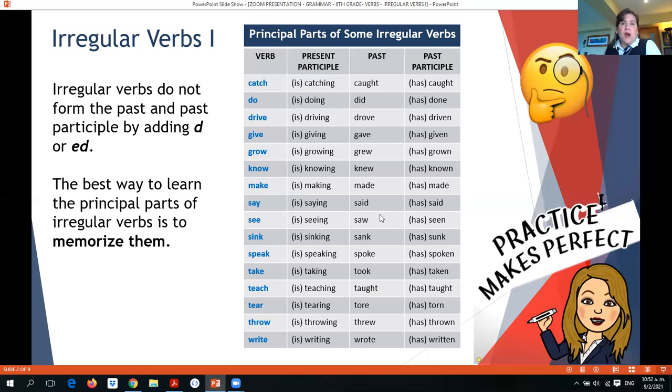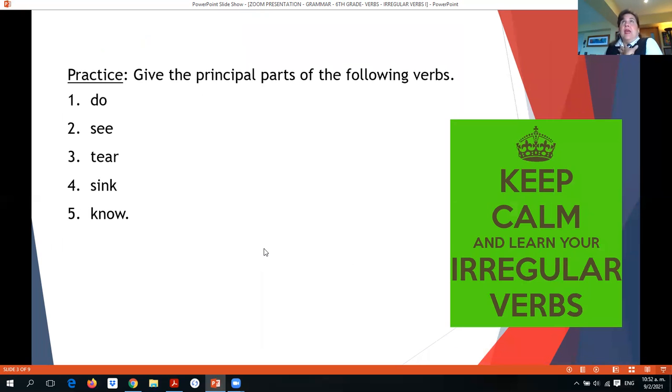You have some here that are the same. So I suggest you notice that too, and make a list of your own so you can practice, okay? A way that I would use is to write in, for example, my notebook, all the verbs like here. Well, here I only have 5, but you can write all of them and then give the principal parts of the verbs. For example, for do, I will write, without looking at the table, is doing, did, and has done for present participle, past, and past participle.